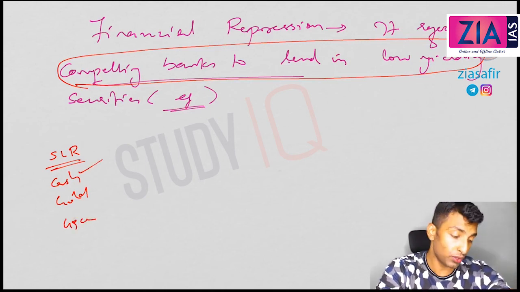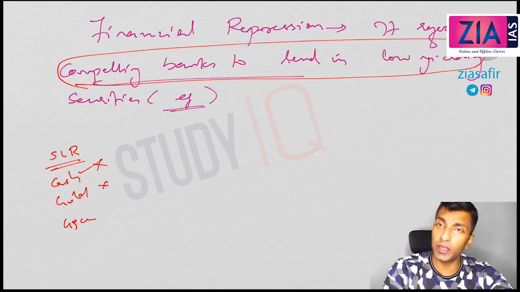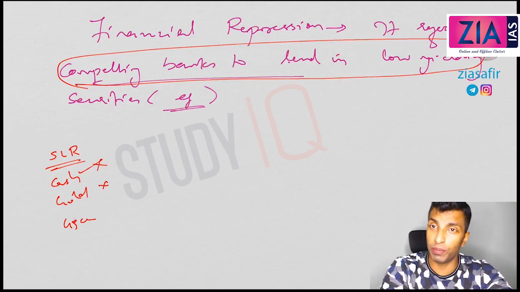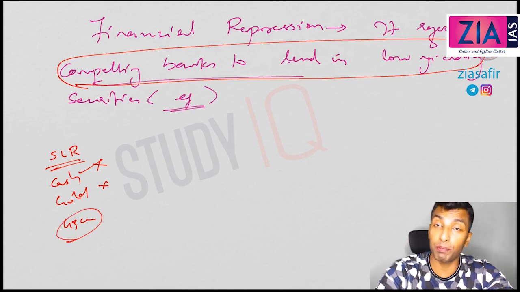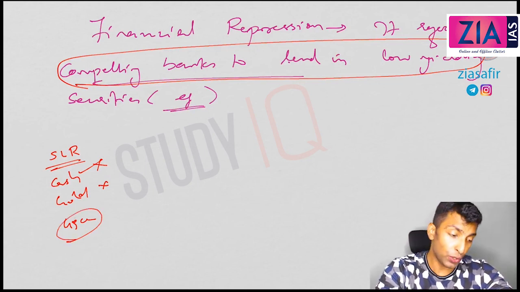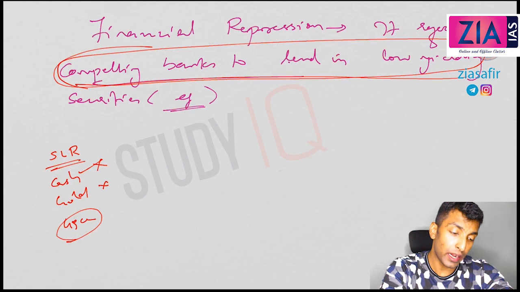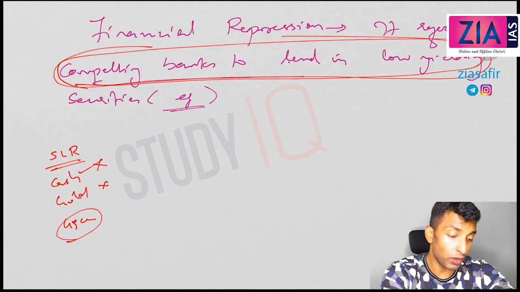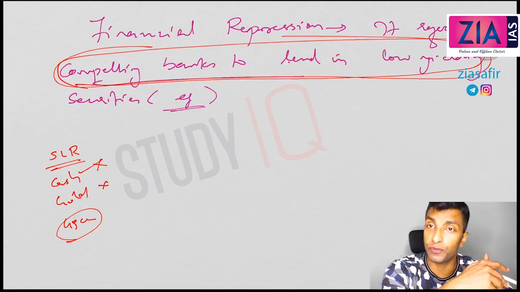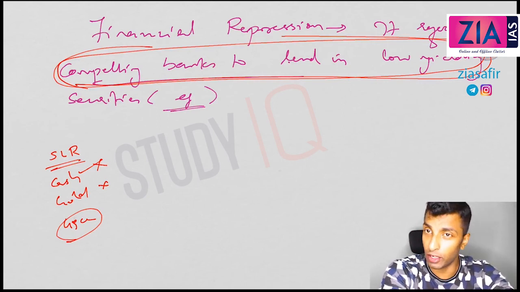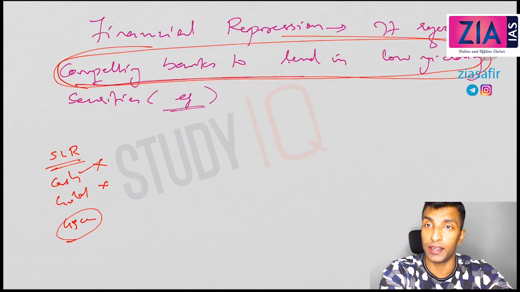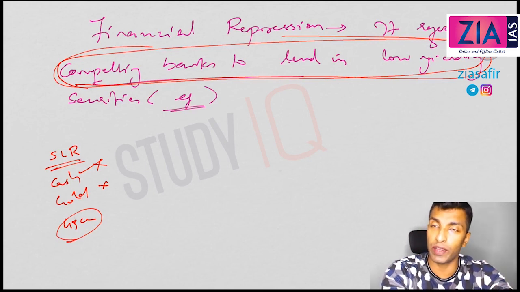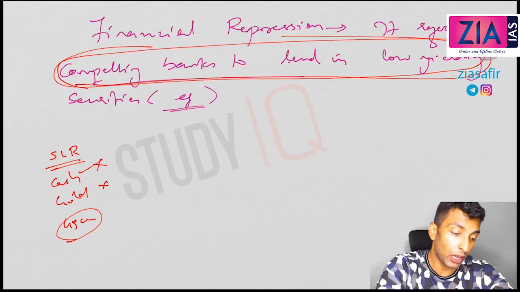So cash, there is no return. Idle, it will be kept, so the bank won't prefer this. Gold will be calculated at a constant price, so that won't be a better deal. So banks prefer government security. So what do you mean by compelling banks to lend in low yielding security? If SLR is increasing, banks have no other option but to buy the government security. When banks are buying the government security, you are lending to government at a very low interest, right? The GSEC is offering very low interest, so that is why low yielding.